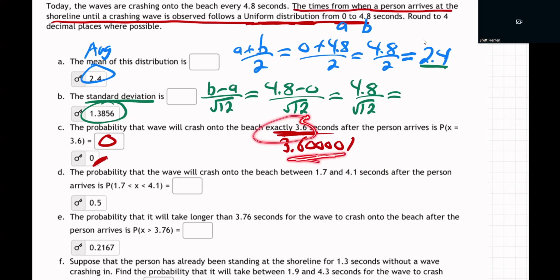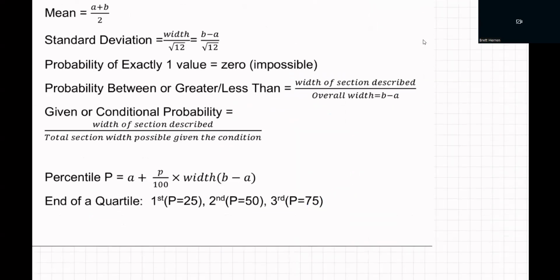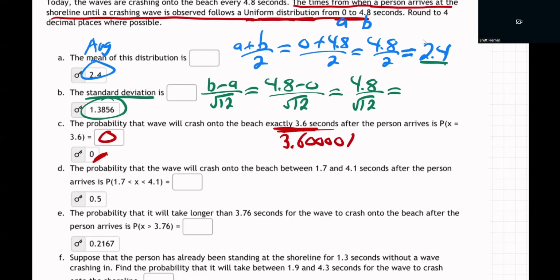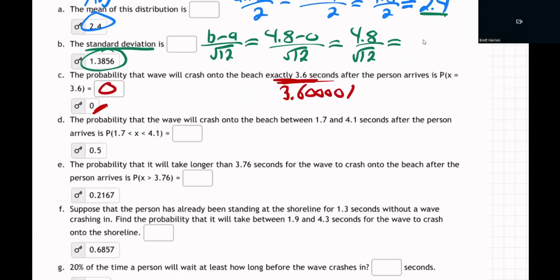3.6 or any other number. It's never exactly, because it's always going to be off a little bit. So whenever they say exactly, the answer is 0. The chance of that is 0. That's in the notes. Whenever they say exactly one value, it's 0. It's impossible. Never exactly 3.6 seconds. You're always just a little bit more or a little bit less. No way to be exact, right?